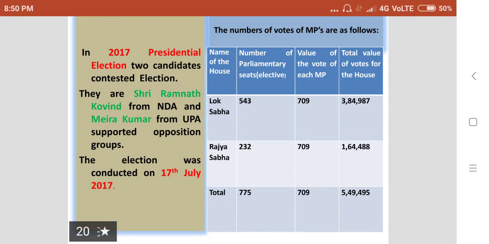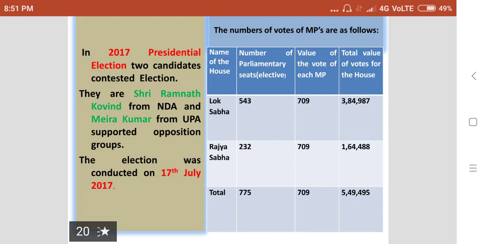The number of votes of MPs are as follows. Lok Sabha elected members 543, value of votes of each MP 709, total value of votes for the House 3,84,987.